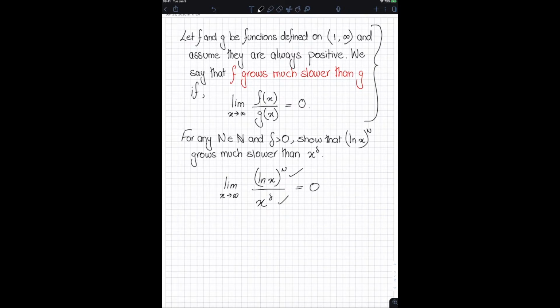At this point, I would ask you to pause the video and see if you can solve this question on your own. Prove that (ln x)^n, for any natural number n and any delta greater than 0, grows much slower than the function x^delta.